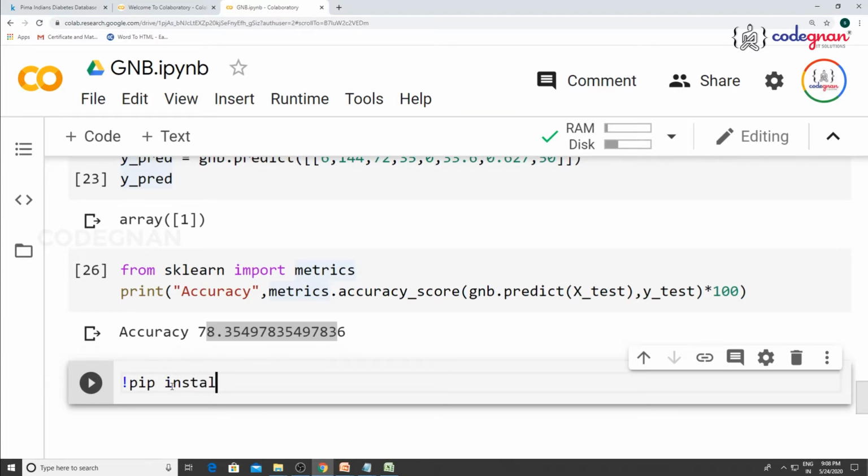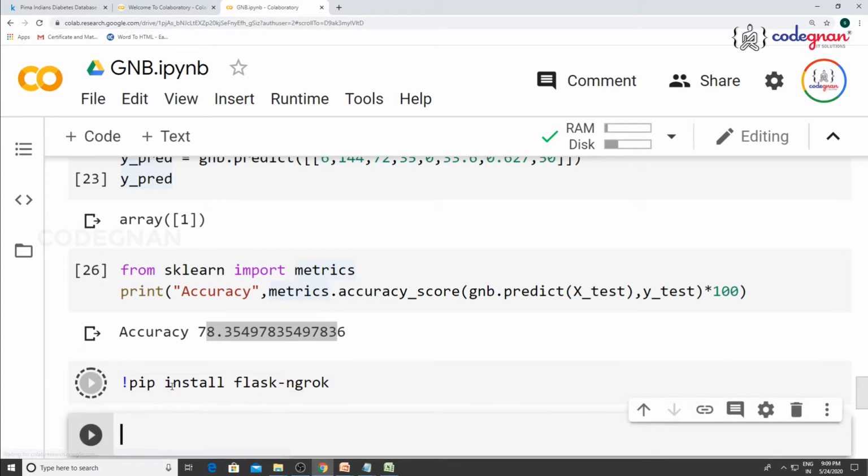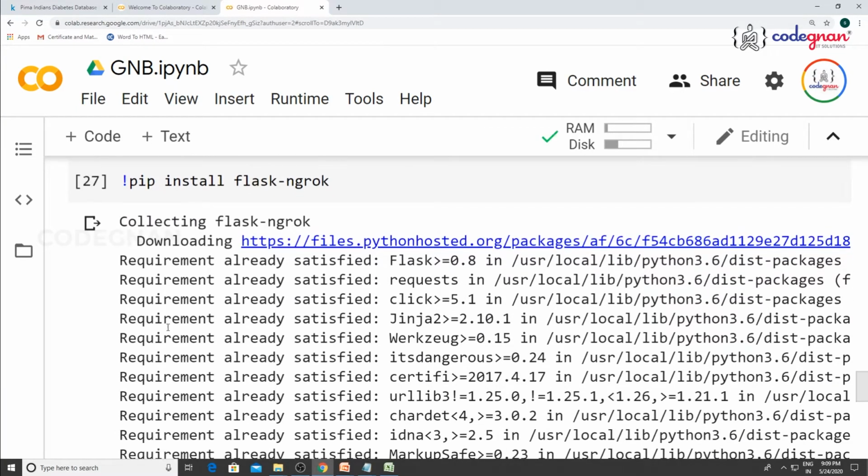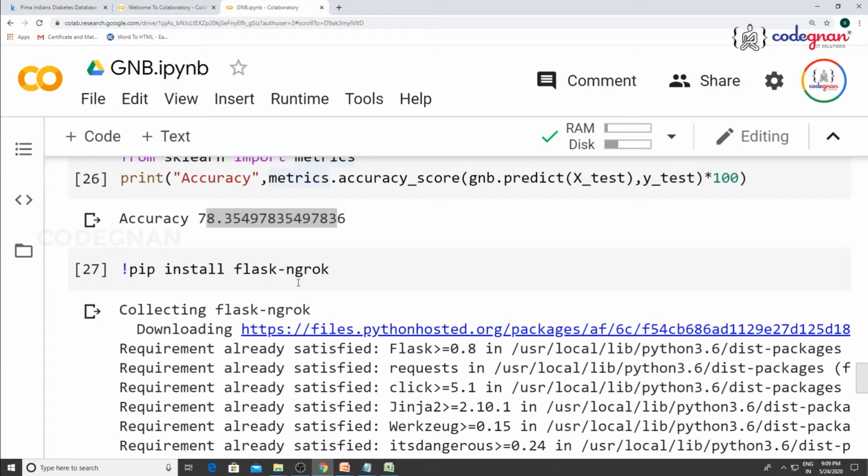You go for pip install. If you are using the same Gmail, it will already be there in this collaboratory. But to make everything work well, just install it once again: pip install flask-ngrok. As I clearly showed you in the previous classifier itself, you can use a simple API. Now ngrok is a tunneling server where you can deploy your simple applications. Pip install flask-ngrok. So it will install the packages. See, it says requirement already satisfied, because if you are using the same Gmail, then there is no need. But for better purposes, you should first install it. That is the good way to do it.